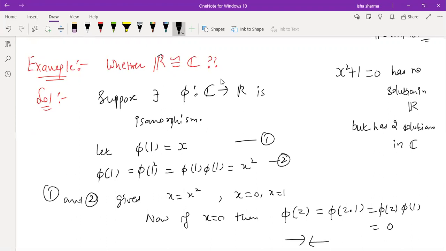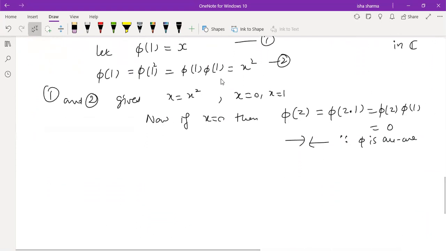So that is a contradiction, because phi is 1-1, because I have assumed phi is an isomorphism. So that means x cannot be 0. It implies x has to be 1, because there were two possibilities for x. When I put x equal to 0, I get a contradiction. So x is equal to 1. Therefore, phi of 1 is 1.